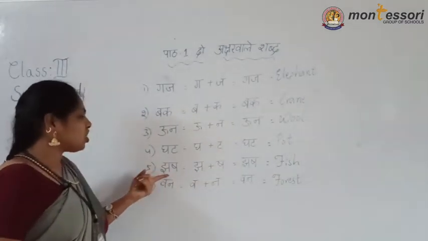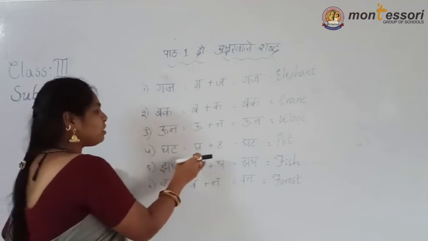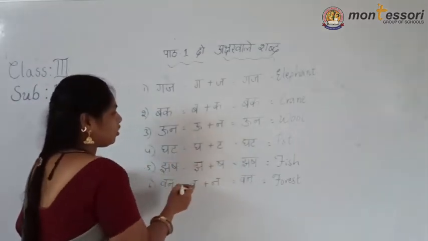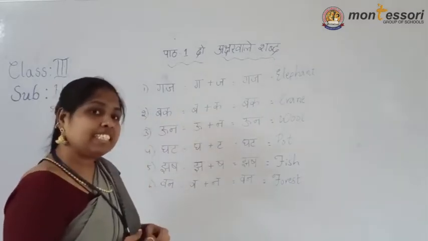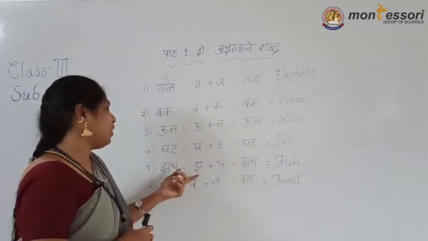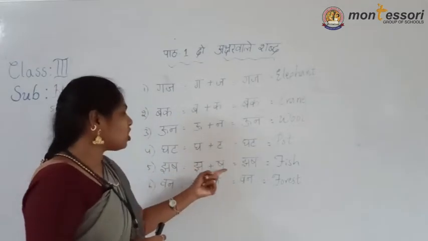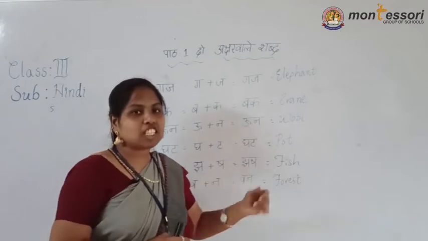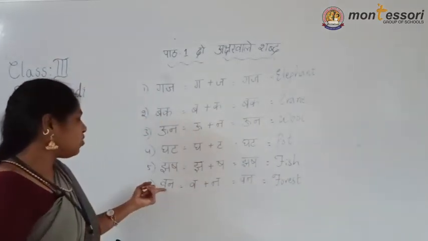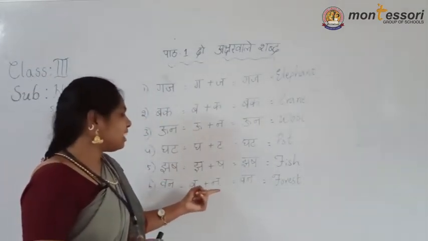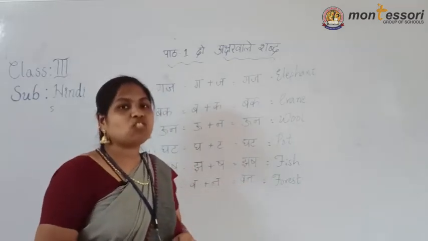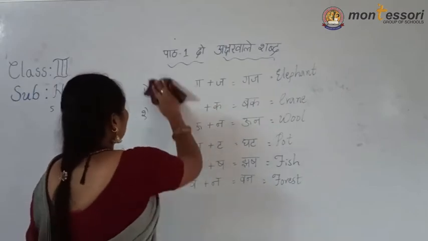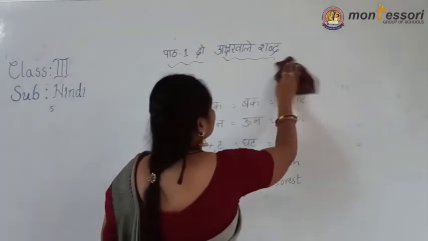Then next, jhash. How I am saying? By identifying the letter. You also have to identify the letter whether it is Alp or Mahapran. Jha or Sha, which two letters are hidden in this one? Jha, Sha, jhash. Jhash means fish. The next, what is that? Van: va plus na. Van means forest. Okay children?